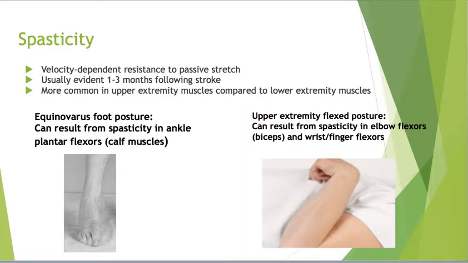The two pictures below are common patterns of spasticity that you can see following stroke. The first is an equinovarus foot posture, which can result from spasticity in the ankle plantar flexors, or your calf muscles. The second is an upper extremity flexed posture that can result from spasticity in the elbow flexors, or biceps, as well as the wrist and finger flexors.